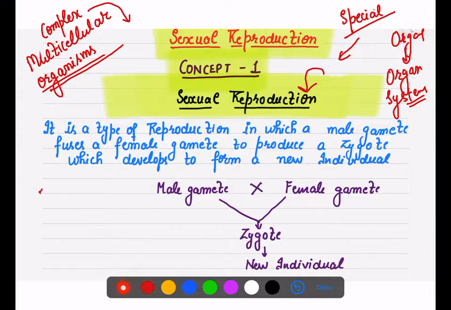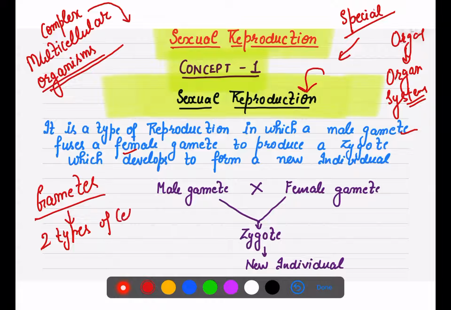Now I am going to introduce you to another term in today's lecture, that is gametes. Before I talk specifically about male and female gamete, you need to understand that our body is made up of two types of cells. And what are those two types of cells? One are the gametes and the other are somatic cells.